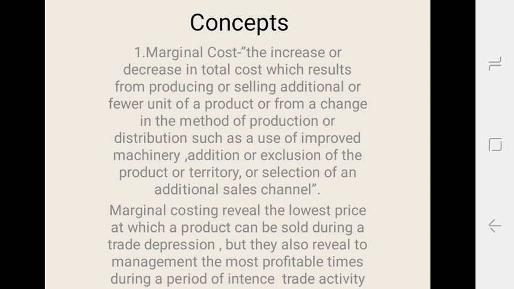In that, the first concept is marginal cost. The increase or decrease in the total cost which results from producing or selling additional or fewer units of the product, or from a change in the method of production or distribution, such as the use of improved machinery, addition or exclusion of the product or a territory, or selection of an additional sales channel. Marginal costing reveals the lowest price at which the product can be sold during trade depression, but it also reveals to management the most profitable time during the period of intense trade activities.